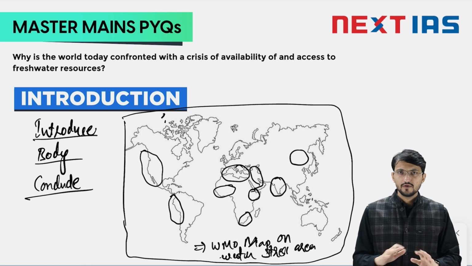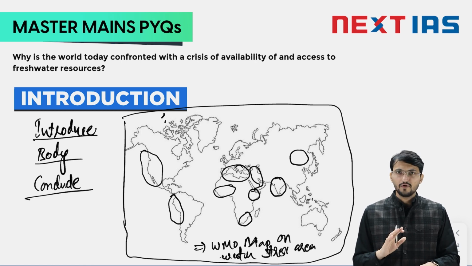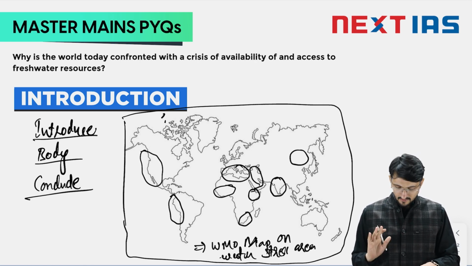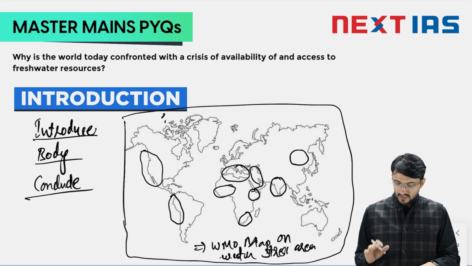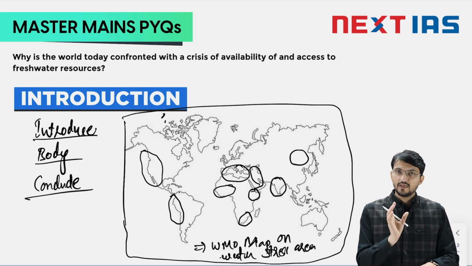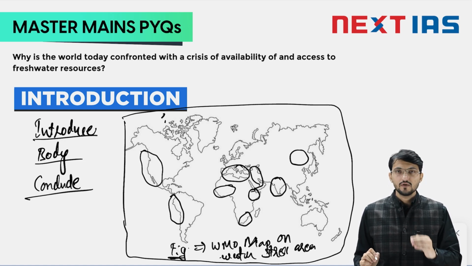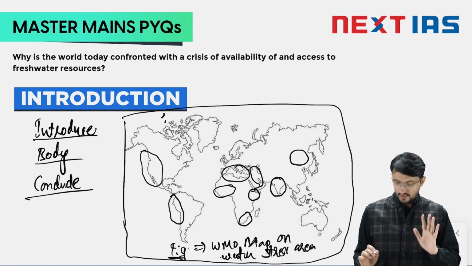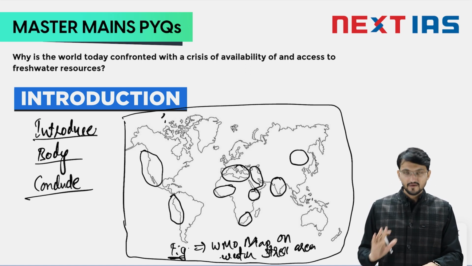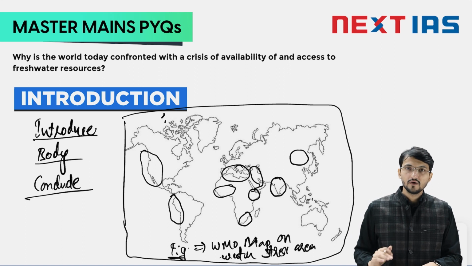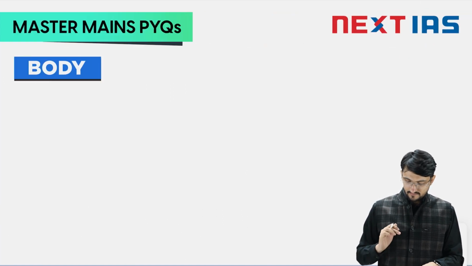It should be very quick. It should not take much time. Within 10-20 seconds you should be able to make this map, because it is a 10 marker. If you are making a map, make it on the side, and it should be very small, very direct, and always title it figure: WMO map on water stress areas around the world. Fine. After discussing the introduction, let us jump to the body part of your answer.